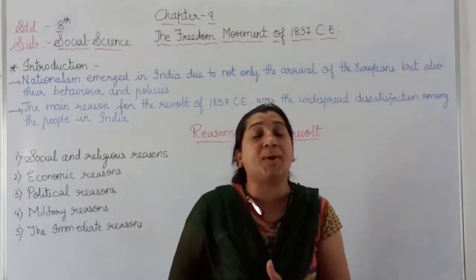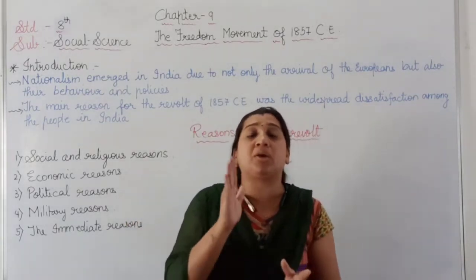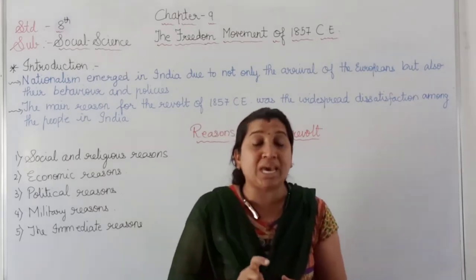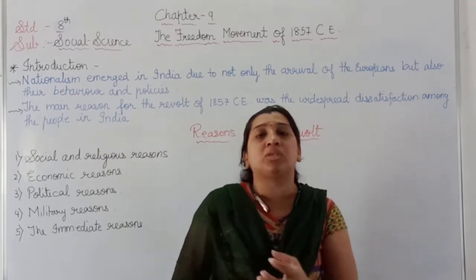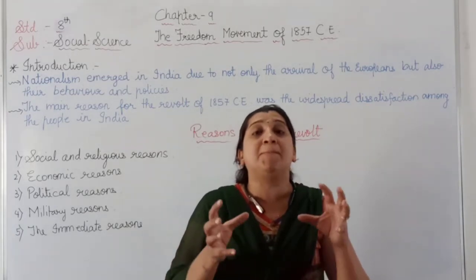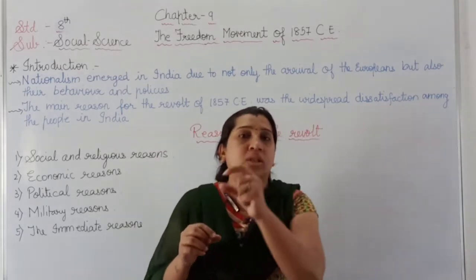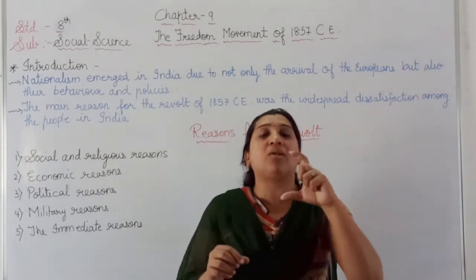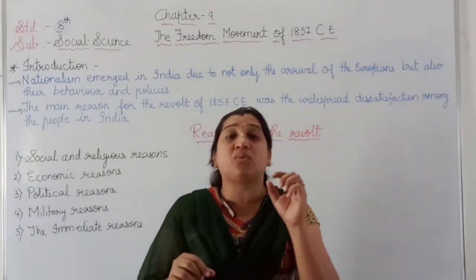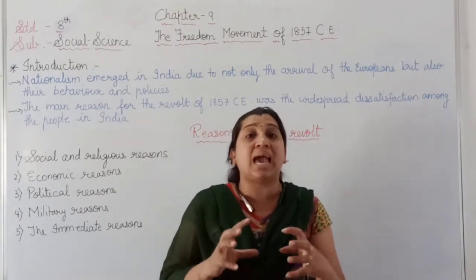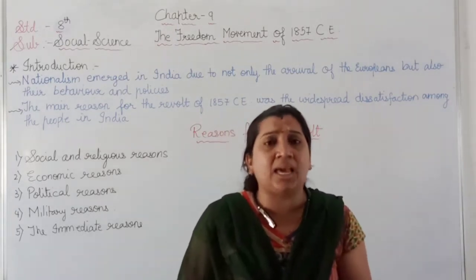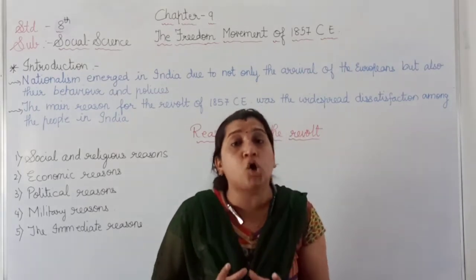They are not going to use the particular cartridge which is greased with the fat of cow, while the Muslim people considered it a bad thing for the pig, because that particular cartridge was also greased with the fat of pig. So they consider it a bad indication for the pig, and they also refuse that.